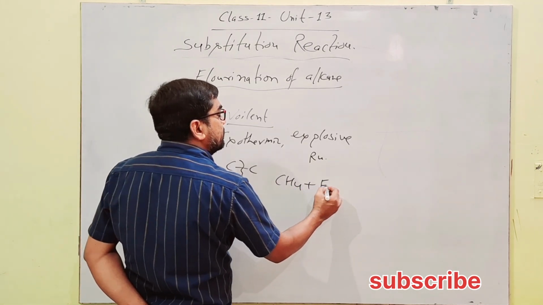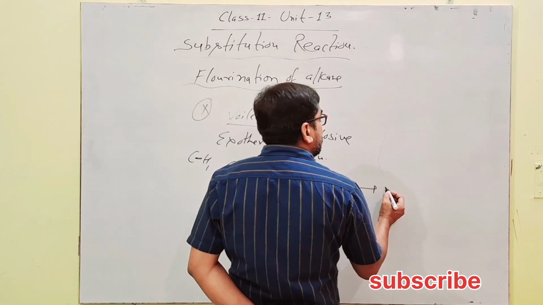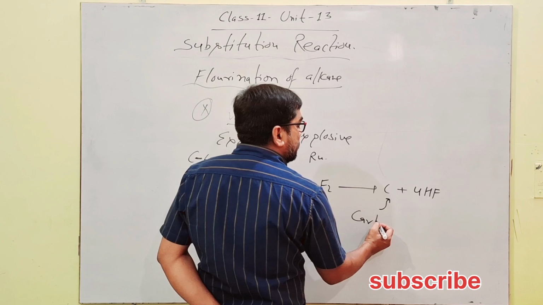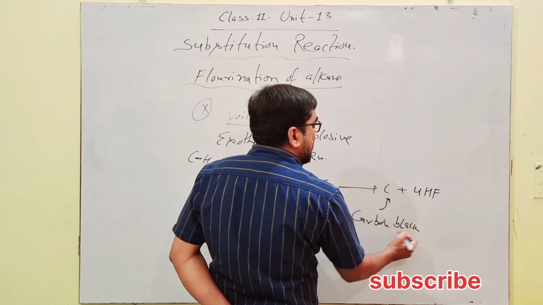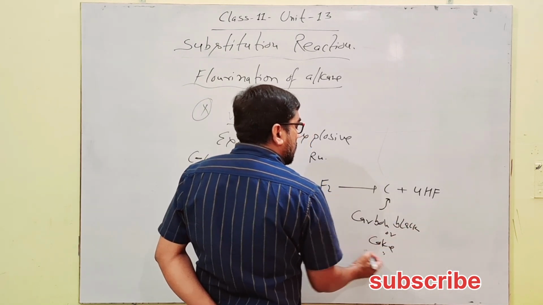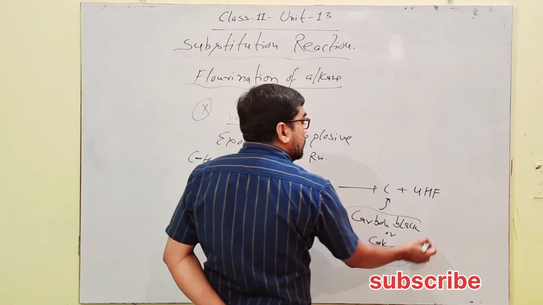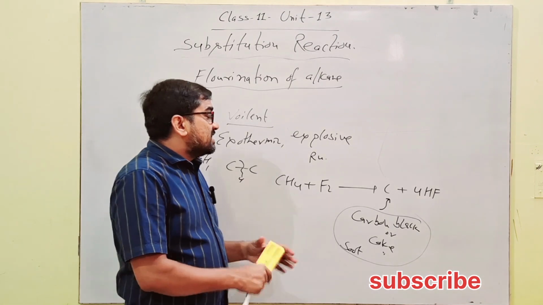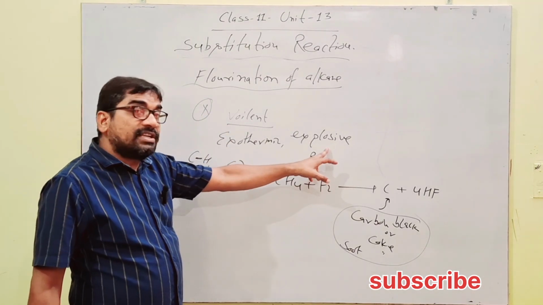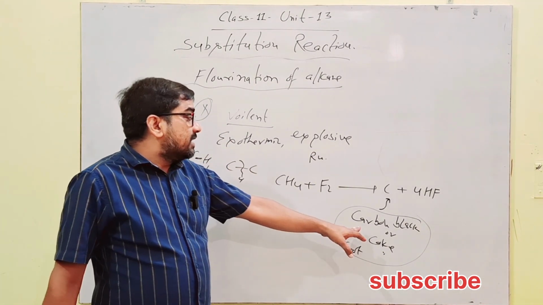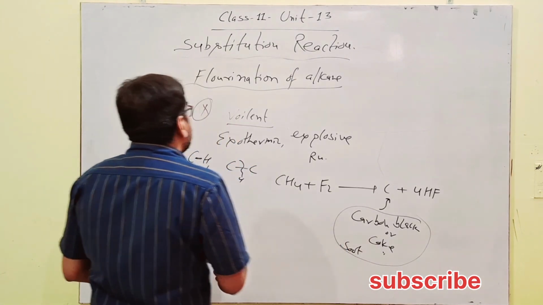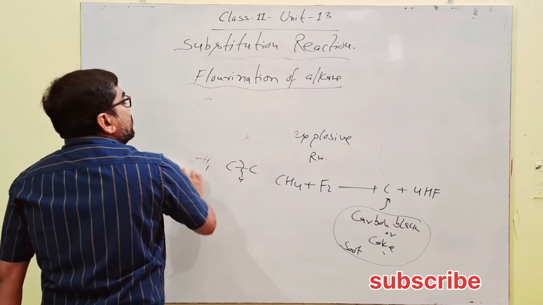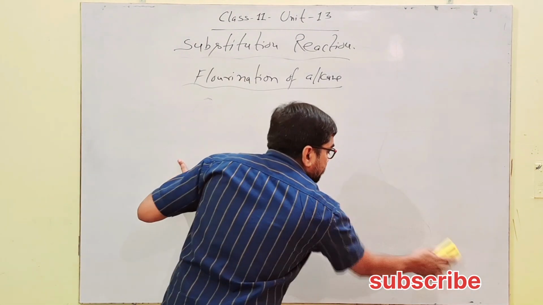If methane reacts with fluorine violently under an exothermic reaction, C plus 4HF is obtained, the carbon being called carbon black, or coke or soot. This is obtained when fluorine reacts with methane or any alkane. Since it is a highly exothermic, explosive reaction, it violently reacts with alkane and gives carbon black or coke, because along with carbon hydrogen bonds, the carbon carbon bond also gets broken. That's why fluorination is not carried out by this method.